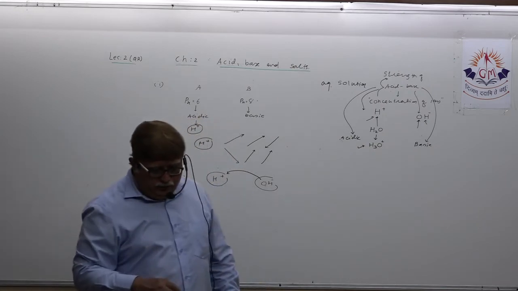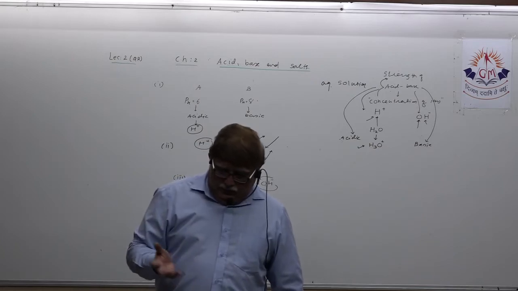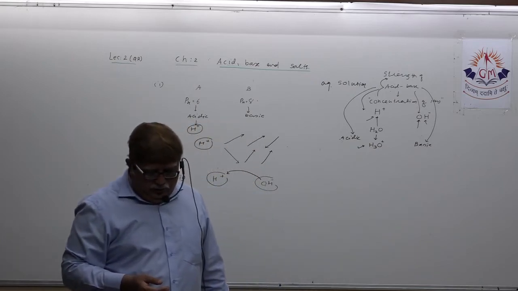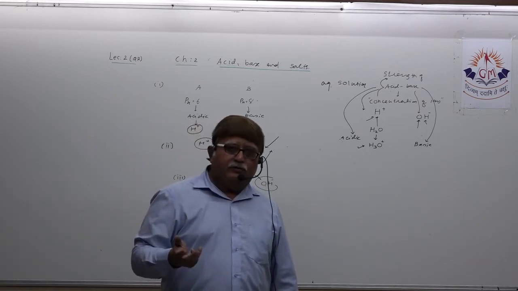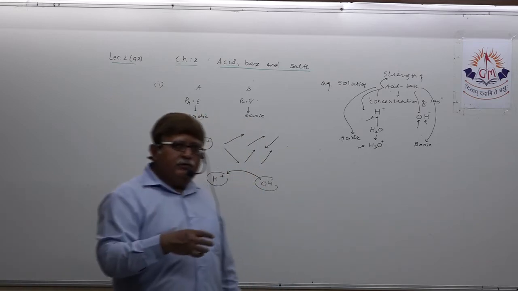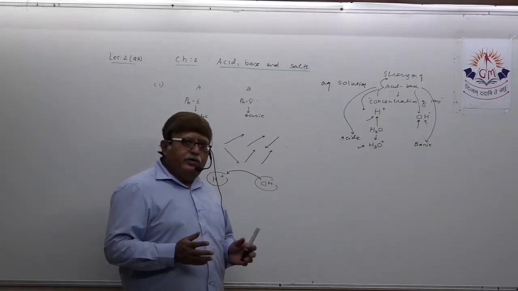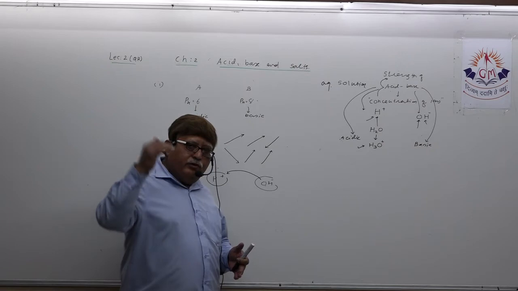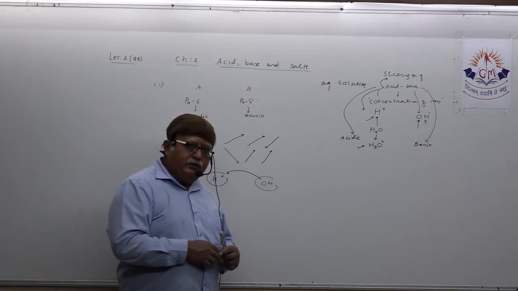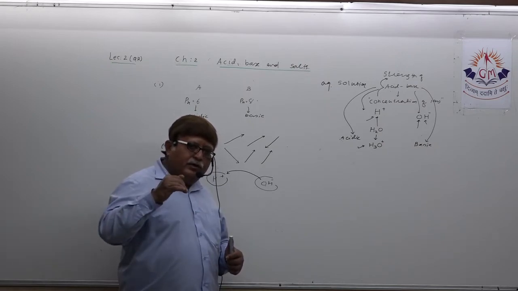Also, the fourth one: under what soil condition do you think a farmer would treat the soil with calcium oxide or slaked lime? You all know, you have studied the importance of pH in maintaining soil fertility. If the pH of the soil drops to 6.5, that means it becomes more acidic.